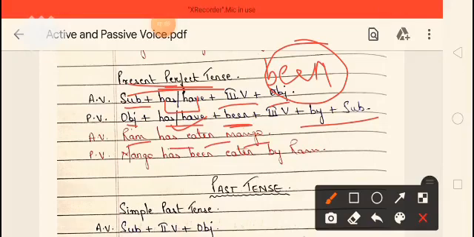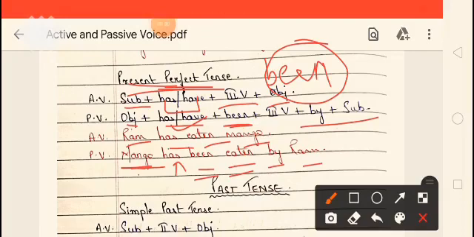So mango goes in place of Ram. Mango is what, singular or plural? It is singular. So has is used. Then the word been is used. Then the third form of the verb eat, eaten, by Ram.